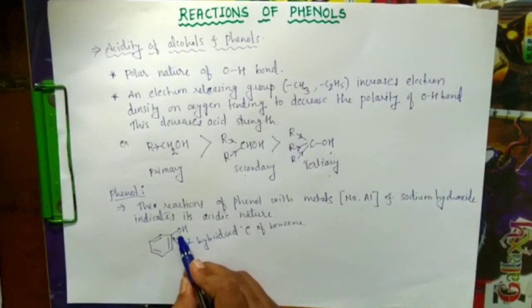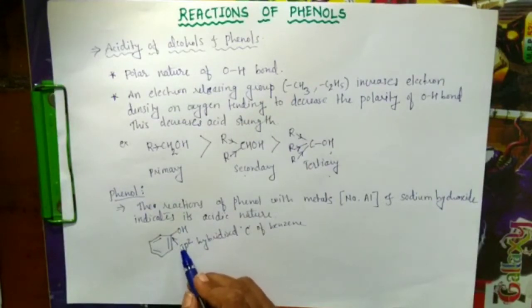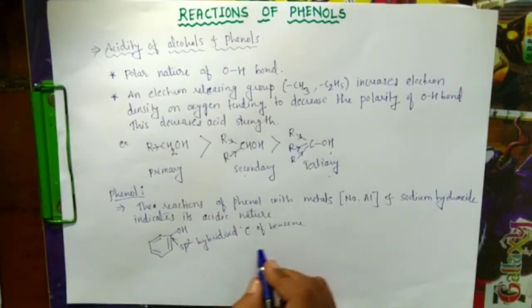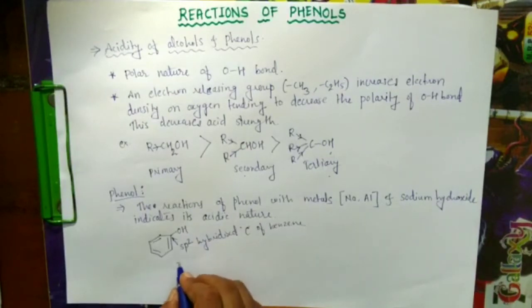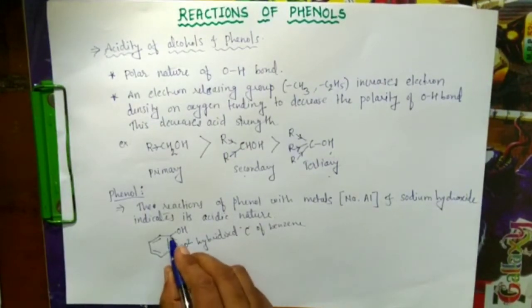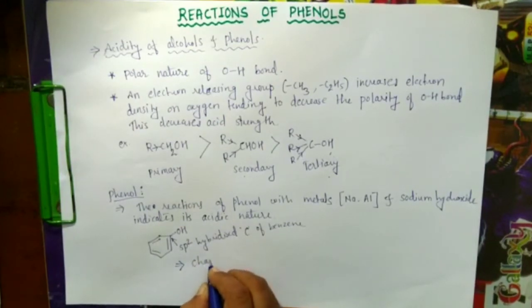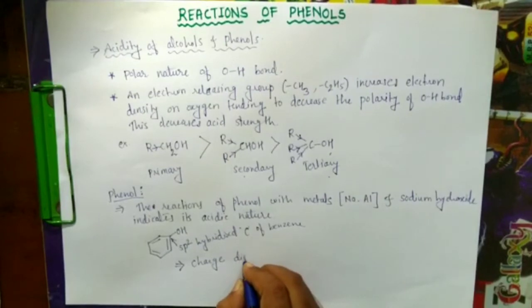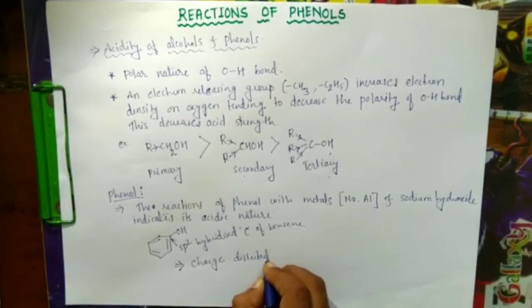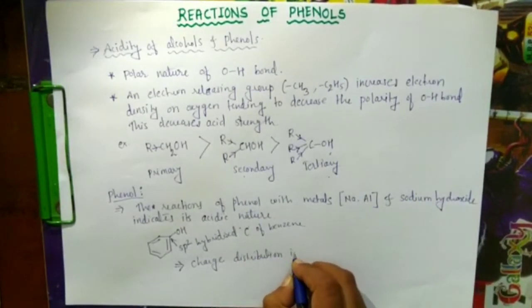It withdraws electrons from the oxygen, and because of this there is a charge distribution in the phenol molecule.